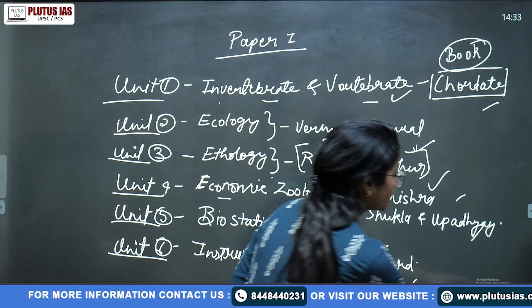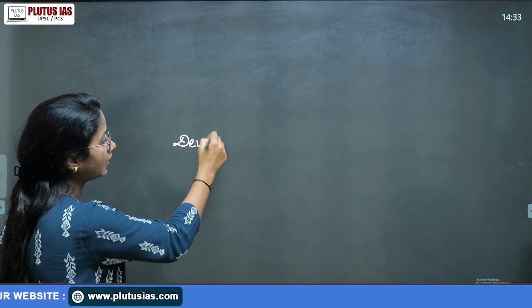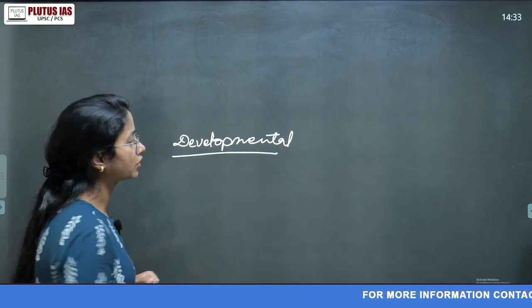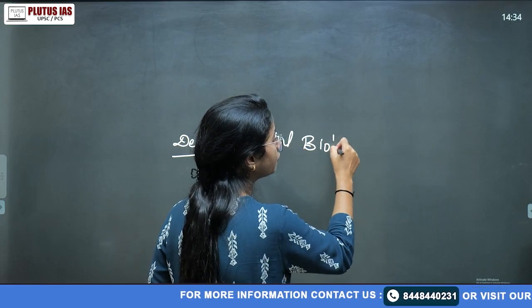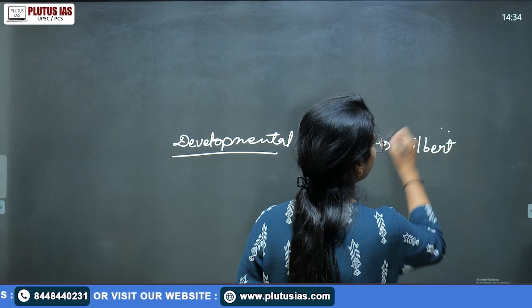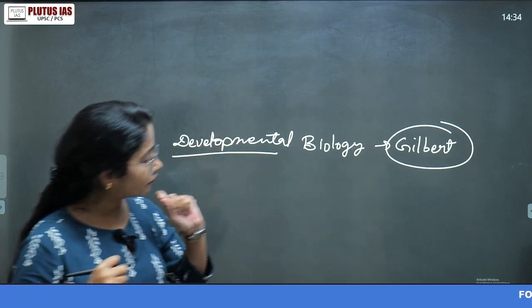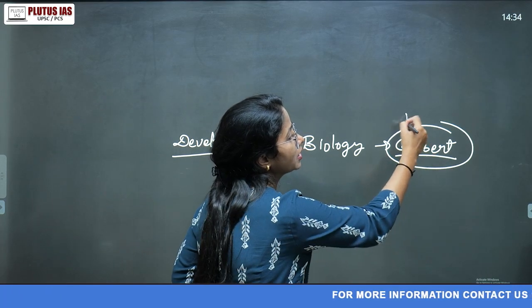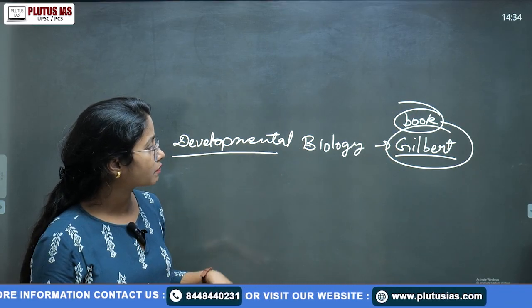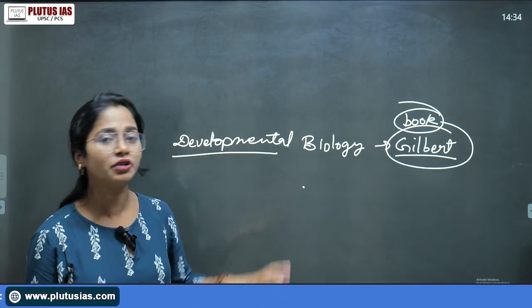Now suppose you are in the second paper, developmental biology. Suppose some student asks me, ma'am, what is the book for that? I will say in paper 2 there's only one unit. Go for Gilbert, because it is the best book I would say for covering developmental biology, and it is a very thick book, you have to cover. But would I say that all the topics in that Gilbert book are relevant for the UPSC syllabus? No. Then you can ask me, ma'am, is the Gilbert book relevant? Yes. What to do, that is something you need to think about.